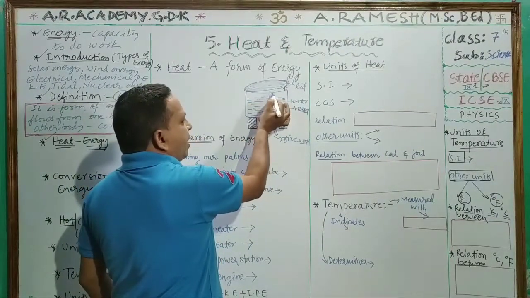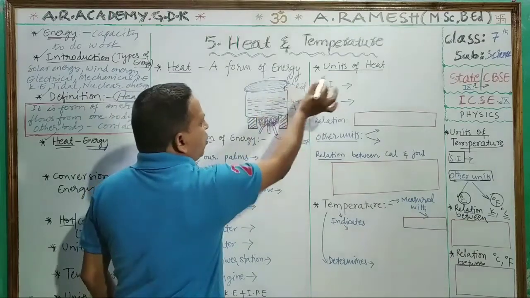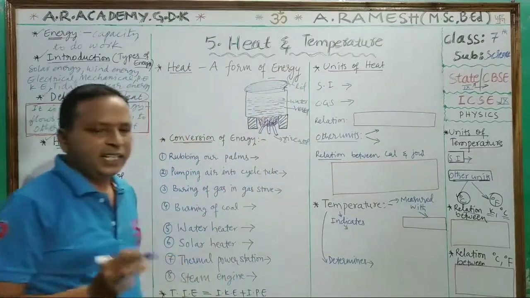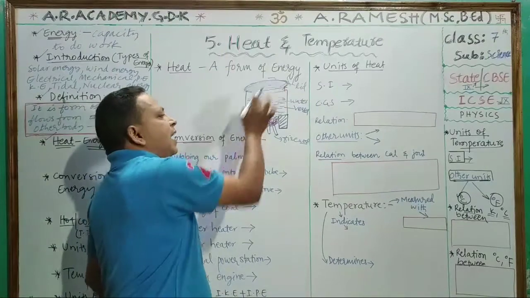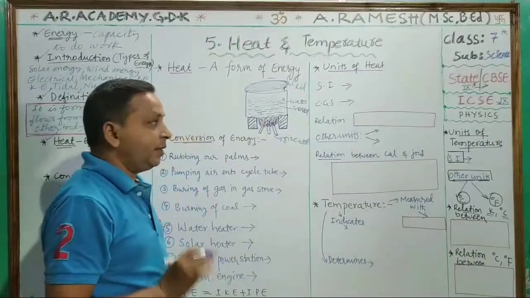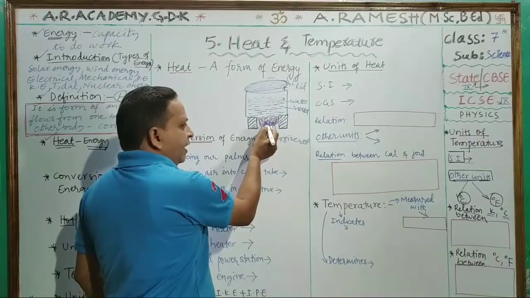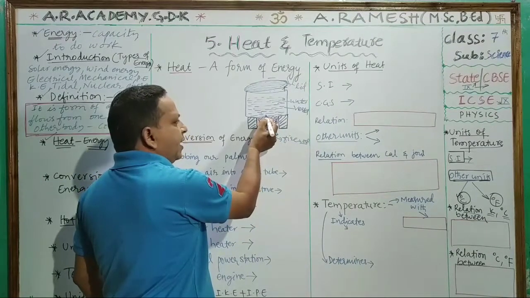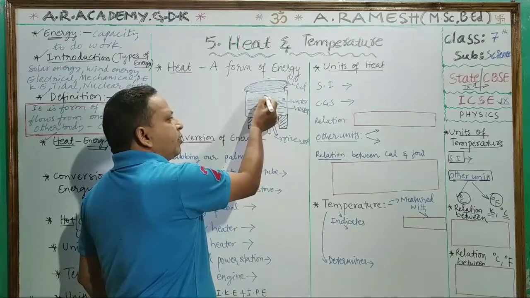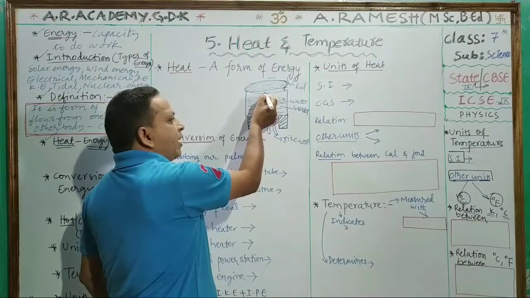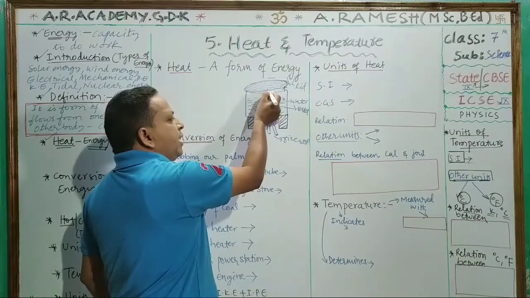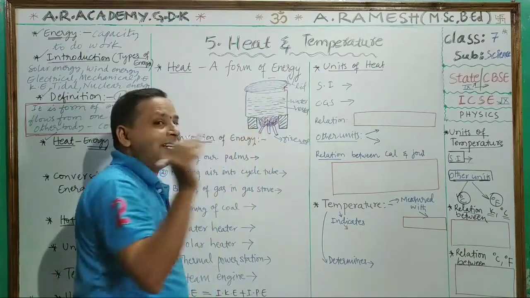That water vapor tries to go outside through the lid. It will lift the lid and try to go outside. Here, heat energy from the firewood and fire enters into the vessel, then into the water, then into the water vapor. The water vapor, after increasing its volume, tries to lift the lid.